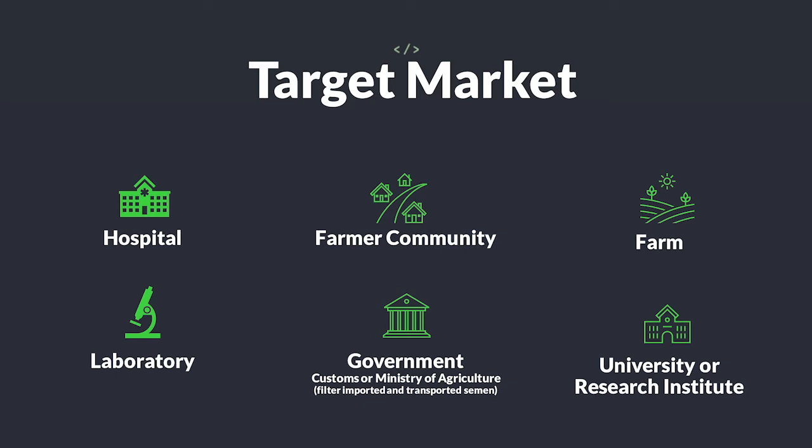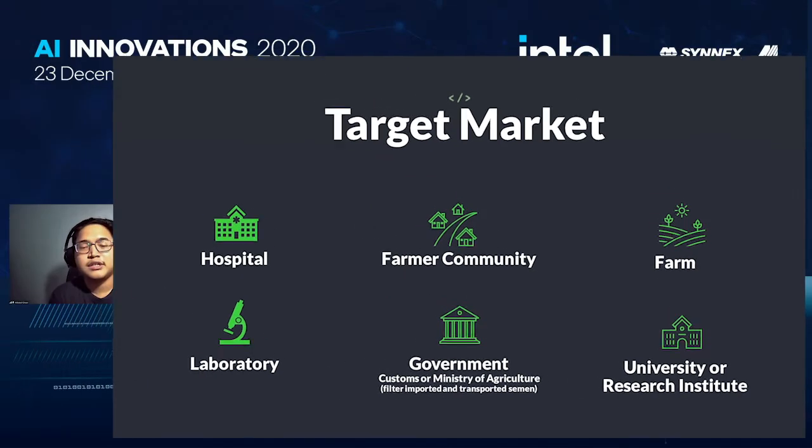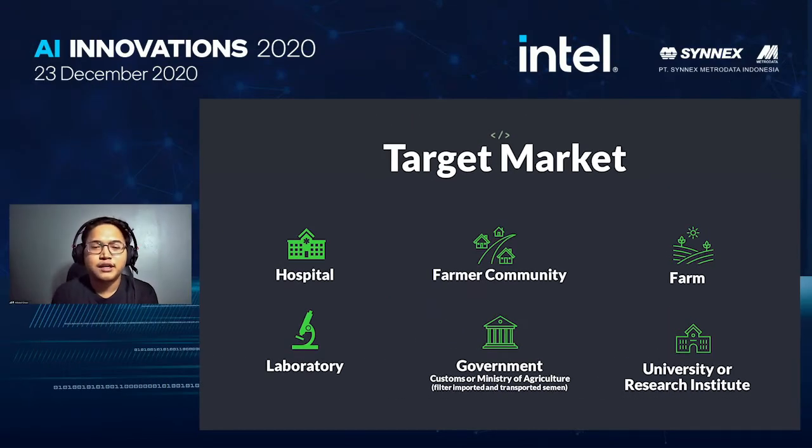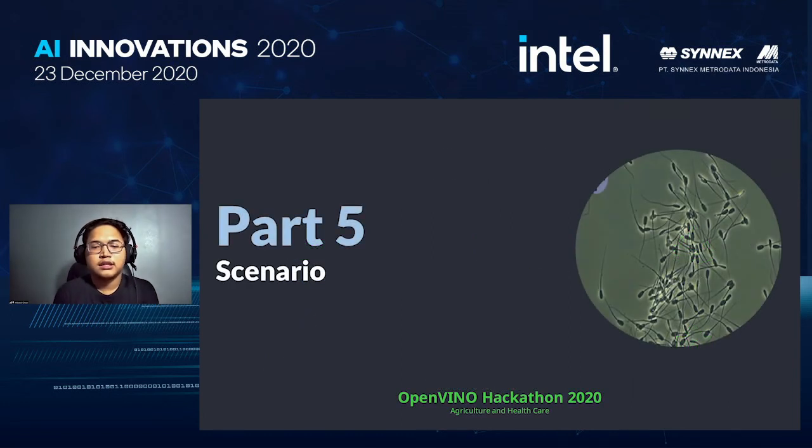So, who will be the users of EasySperm? EasySperm will be used by 6 stakeholder target markets, which are first, hospital, second, farmer community, third, farm, fourth, laboratory, fifth, government, which is the customs or Ministry of Agriculture, and then the sixth is university or research institute. This is the scenario that we will be implementing soon.